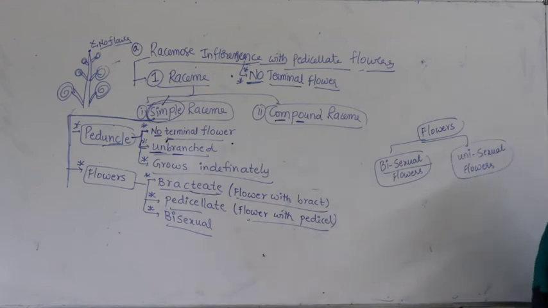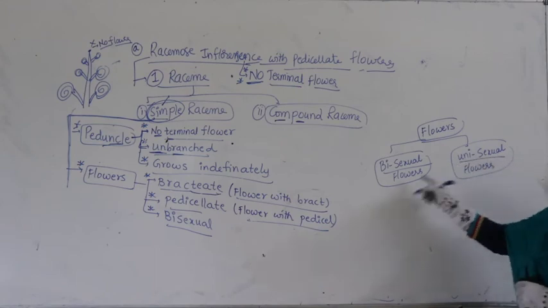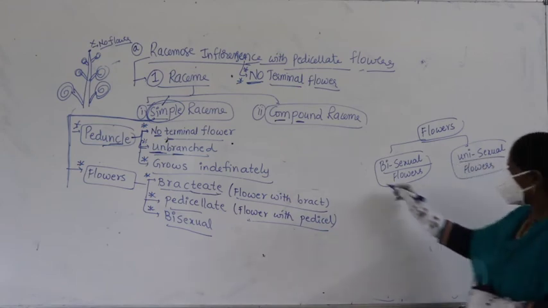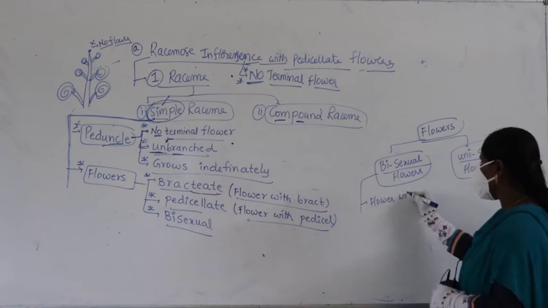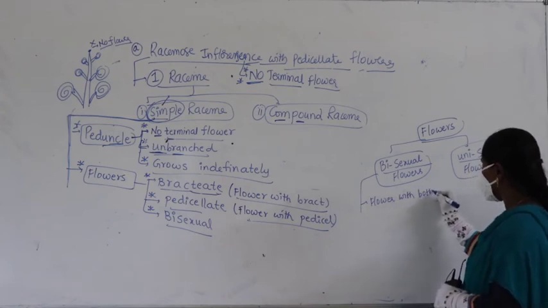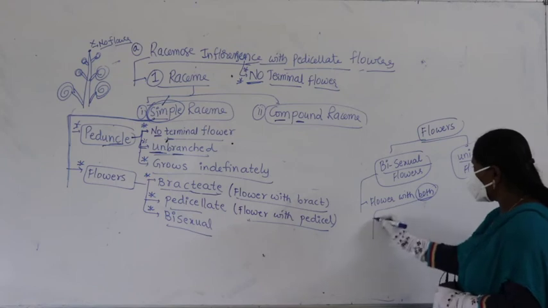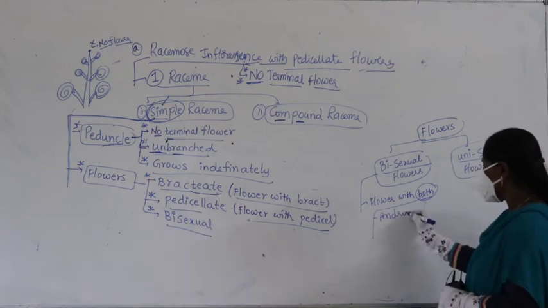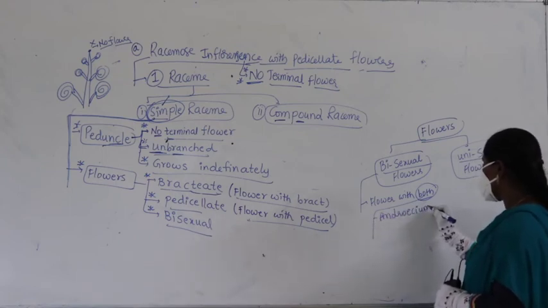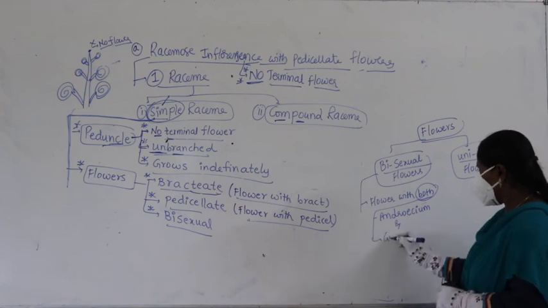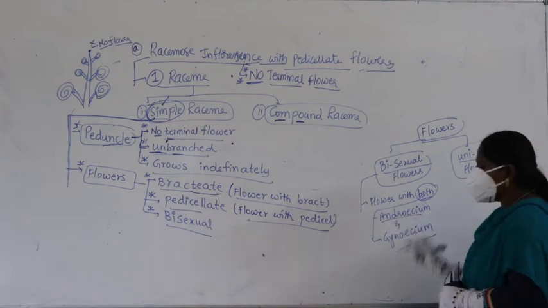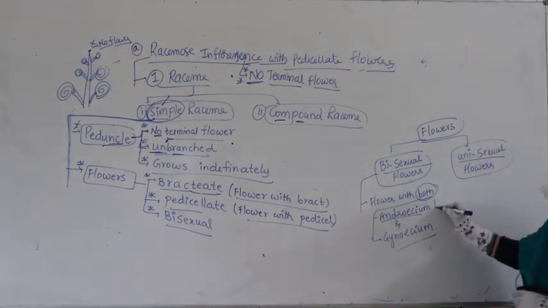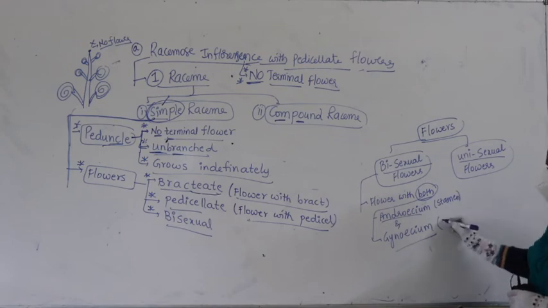What are the two categories we have? Bisexual flowers and unisexual flowers. So, here if I write flower with both, what all will come? Androecium and gynoecium. What is androecium? It's called stamen. What is gynoecium? It's called pistil.